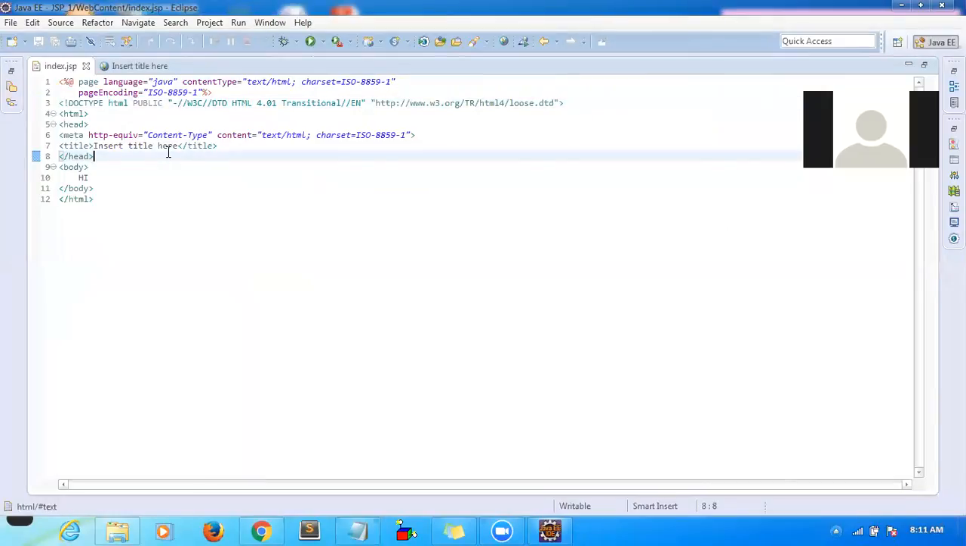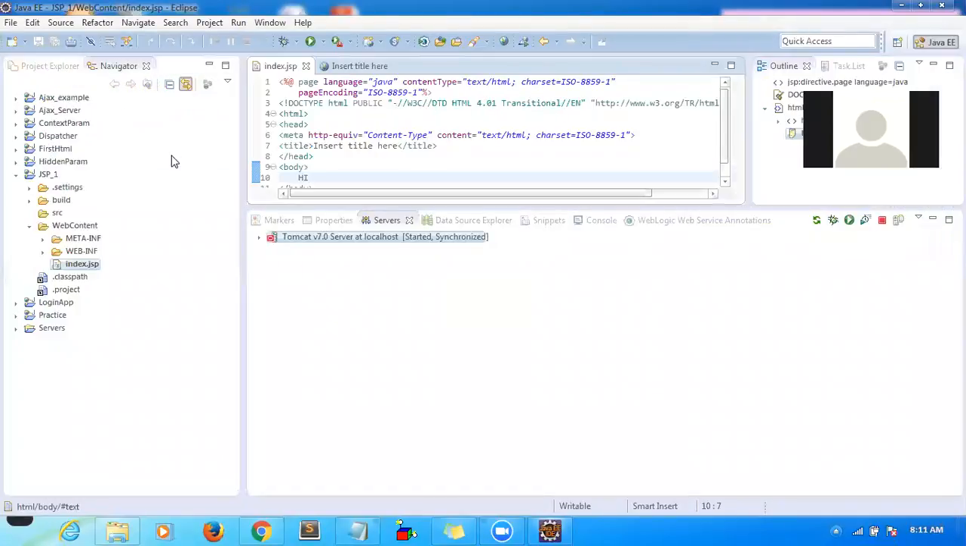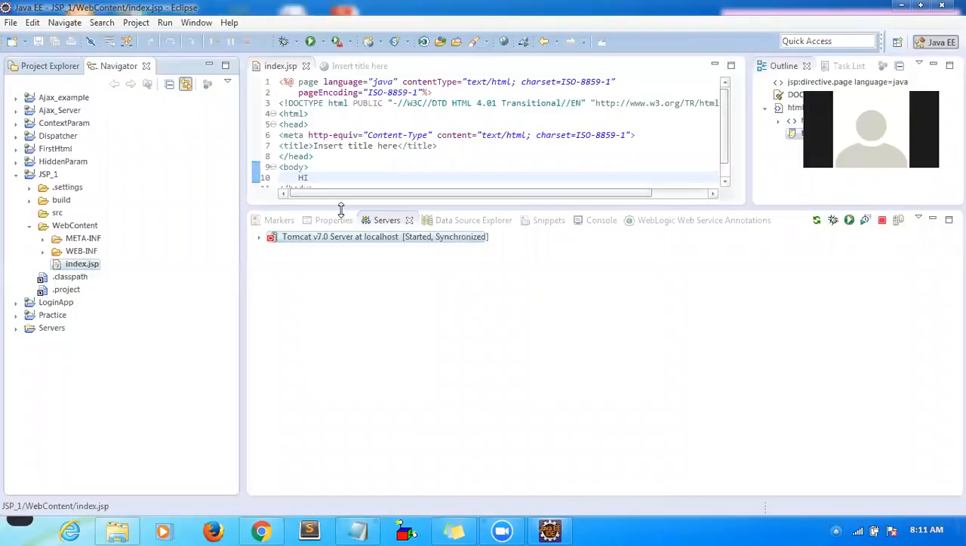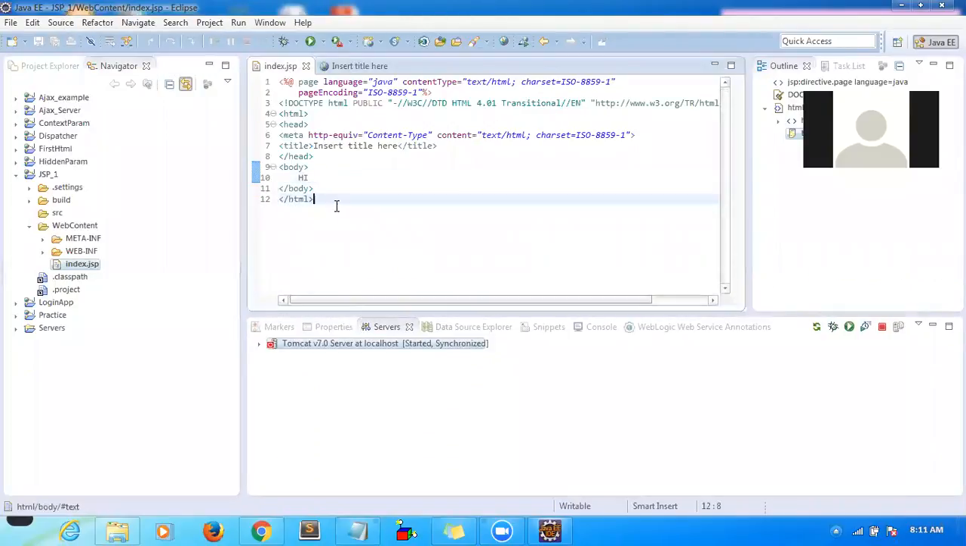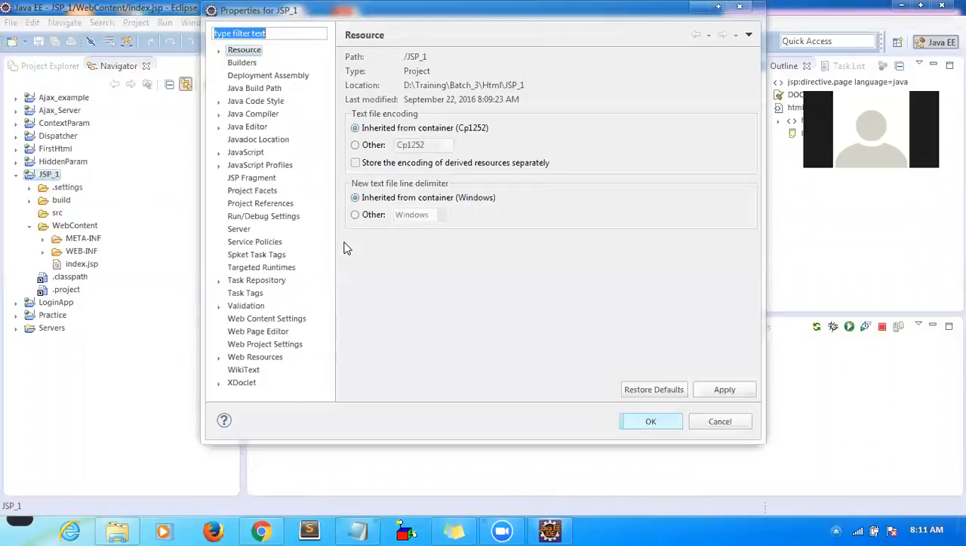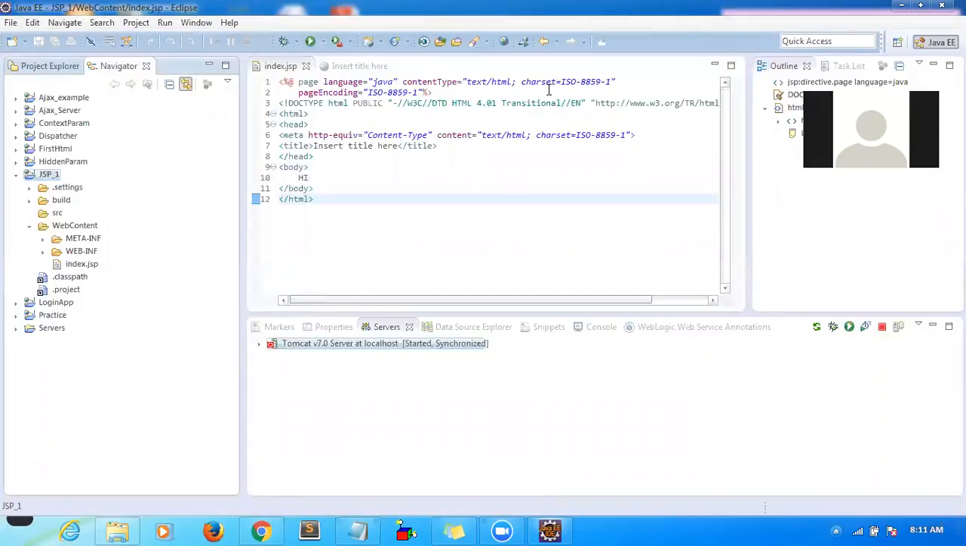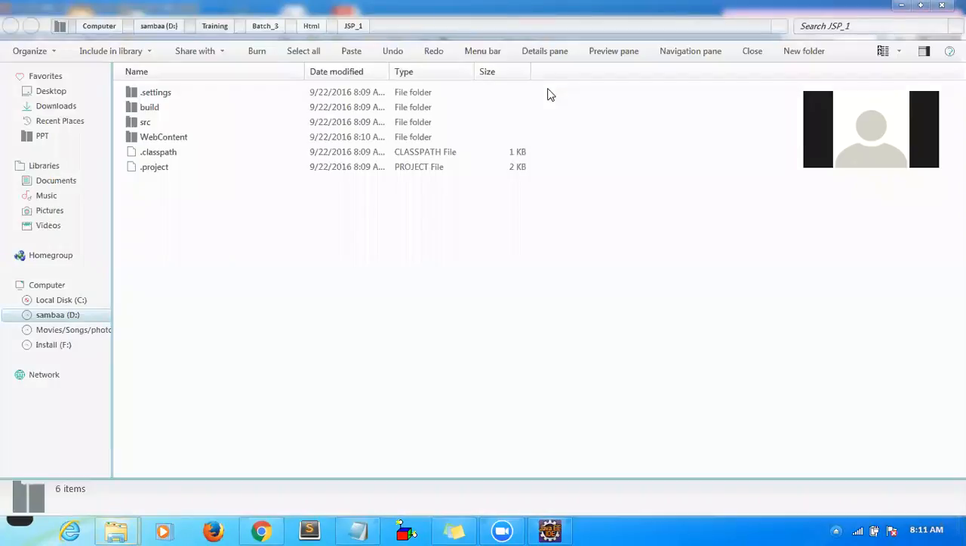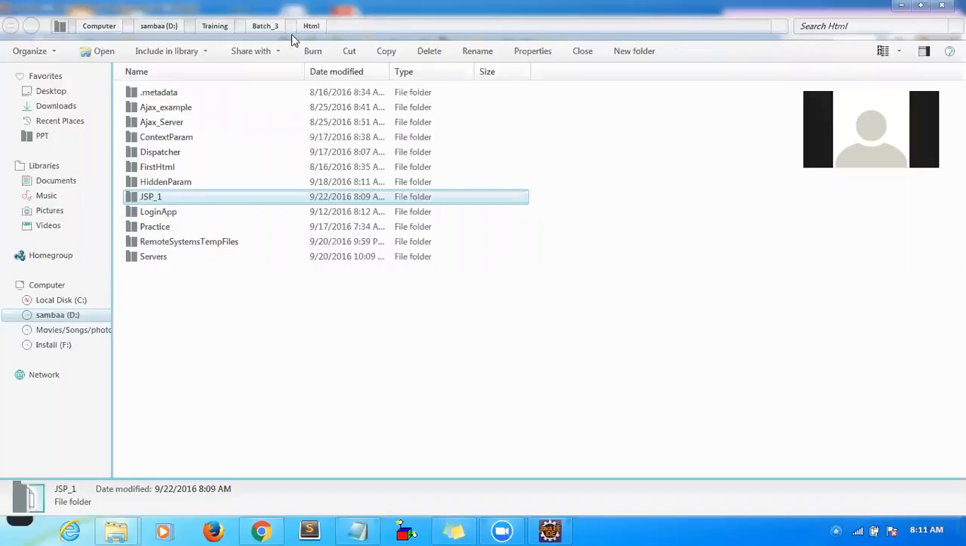Servlet is a class, right? A servlet is a Java file, and for that Java file we need a corresponding .class file. So how will you get the corresponding servlet for this JSP? Let me right click and go to the properties or location of this project. So this is the location of this project, JSP1, correct? Now go to the metadata,